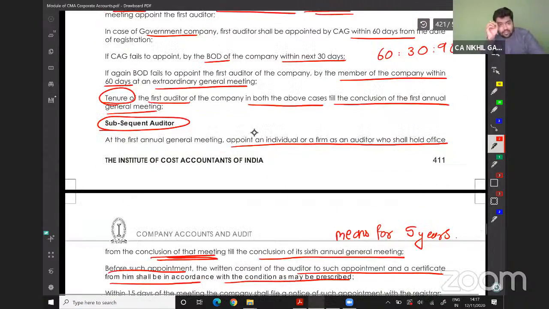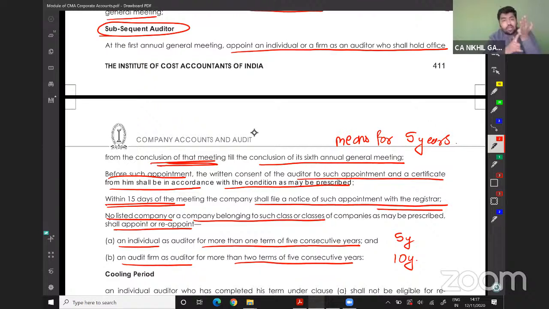So in case of listed companies and in case of unlisted companies with a share capital of 10 crores, private companies with 50 crores, or borrowing more than 50 crores, rotation is applicable. Rotation means an individual can be appointed only for 5 years, and a firm can be appointed only for 2 consecutive terms of 5 years each, which is 10 years.